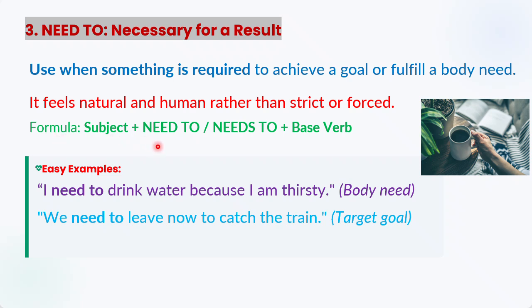Formula: subject plus need to or needs to plus base verb. So you can decide between them. If for example there is he, she, it, you will select needs to, right? With singular noun, with he, she, it, needs to, otherwise need to. Examples: I need to drink water because I am thirsty. So it is the requirement of my body. I need to. If there was he, I will write he needs to. Is it clear?